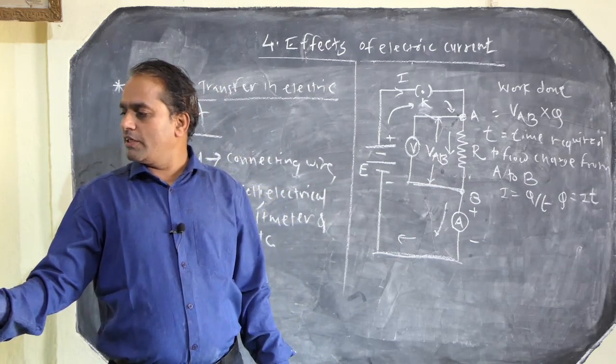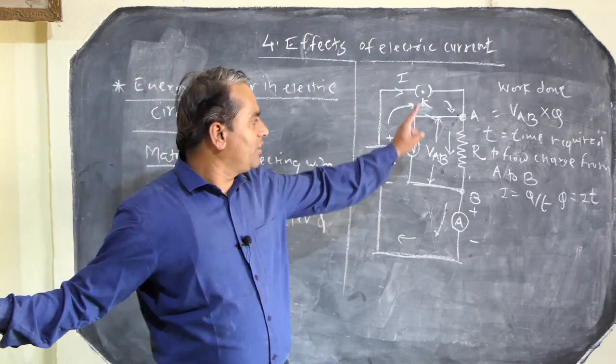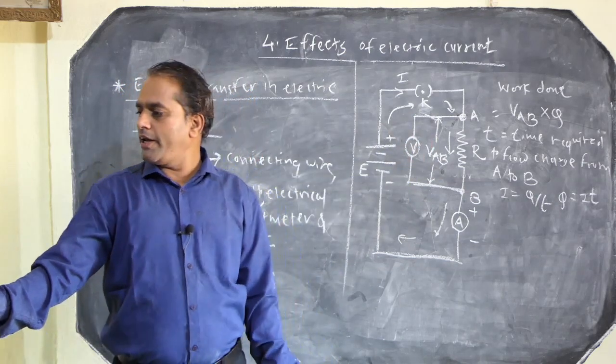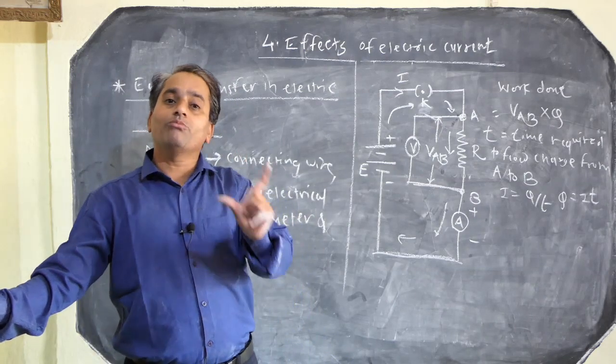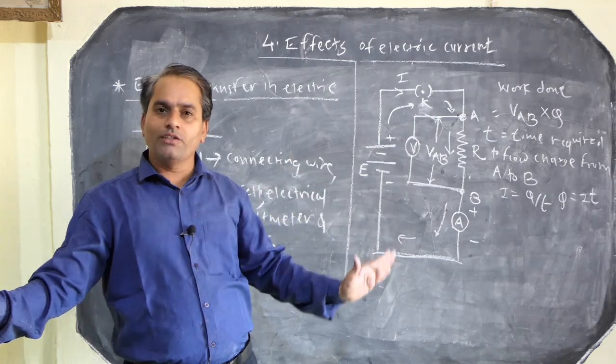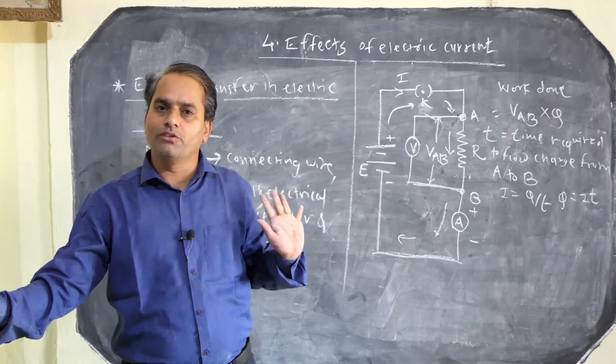So this energy is supplied by the cell and received by that resistor, and as a result it is converted into heat energy. The resistor becomes heated. So energy is transferred to heat energy.